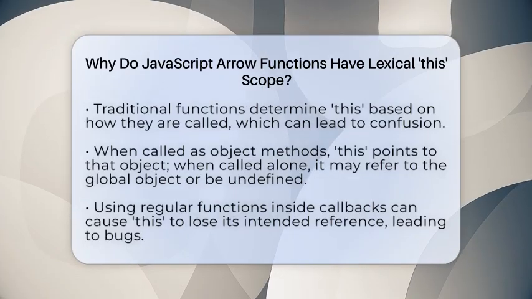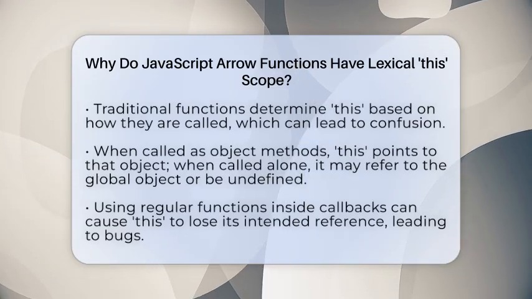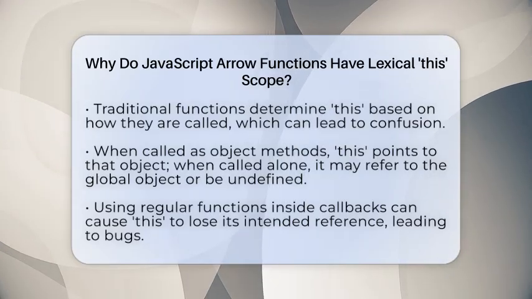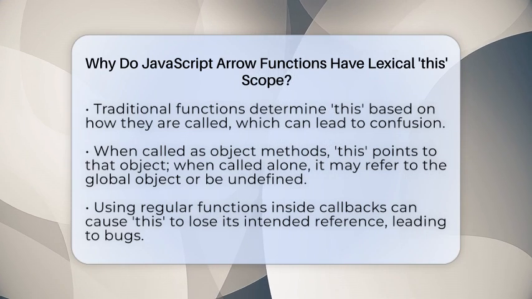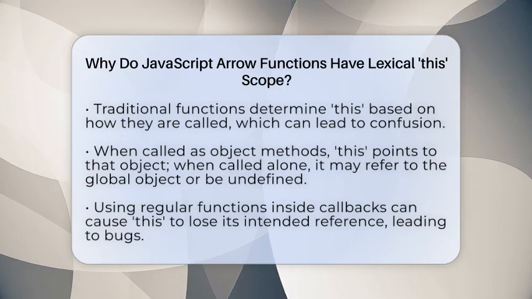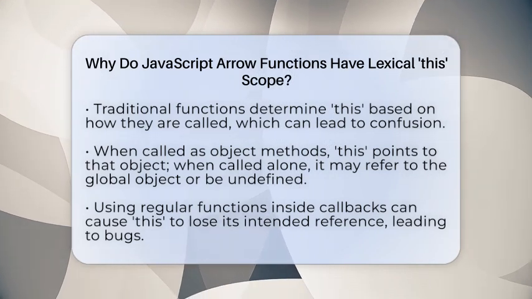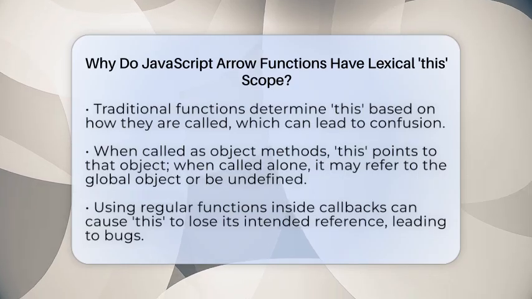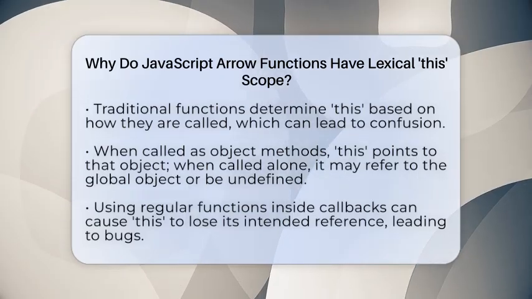Now, picture a method that always knows who the original speaker was, no matter where you are in the room. That's what arrow functions do with this. They keep it tied to the place where they were created, not where they are called. This makes writing code much easier and less confusing.